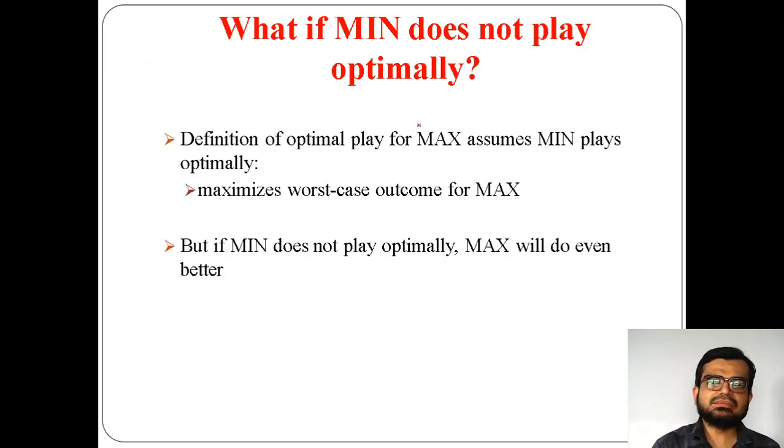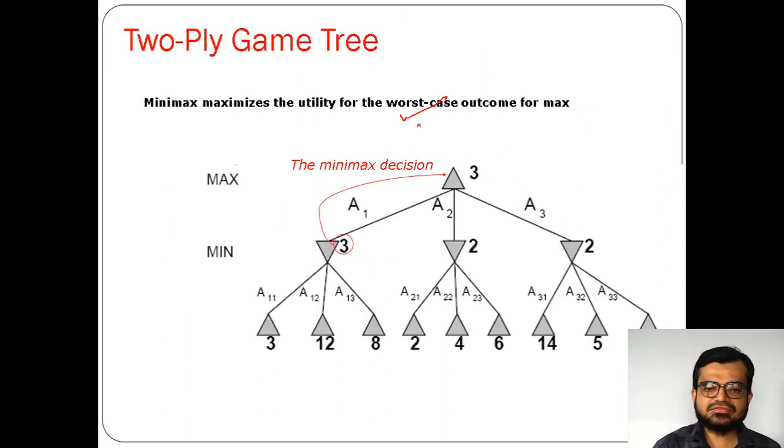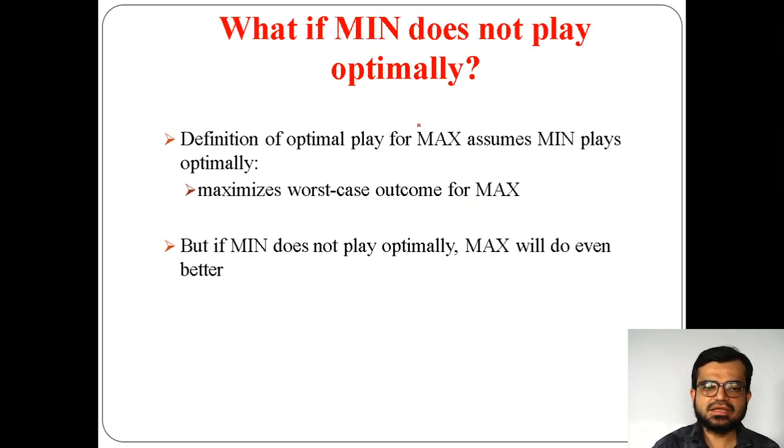Now what if minimum does not play optimally? See here, as for example, maximum is performing well. Maximum means the first player will maximize the performance of winning the game. Okay, max means first player, min means second player. What if minimum does not play optimally?